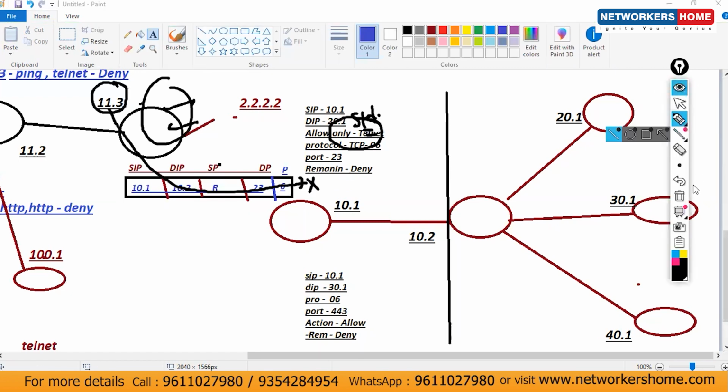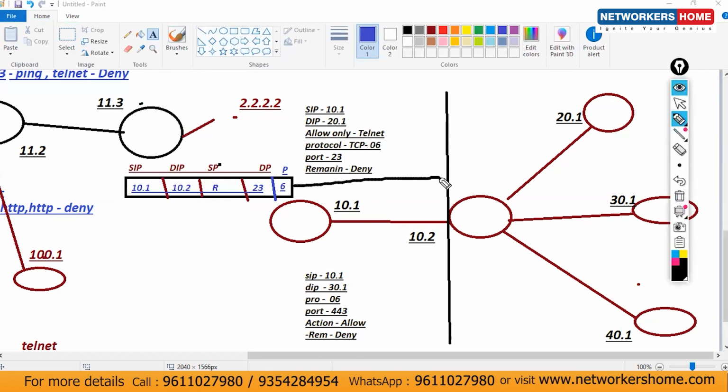Clear? This traffic first goes to this router here. This router will check it. Now, what's the source IP? 10.1. Let me check with my access list here. 10.1 here. Then destination IP, let me check it. Okay, and then destination port 23 here. Protocol 6 and 6. What is the action? Action is allowed, because remaining is denied. So let me allow it.